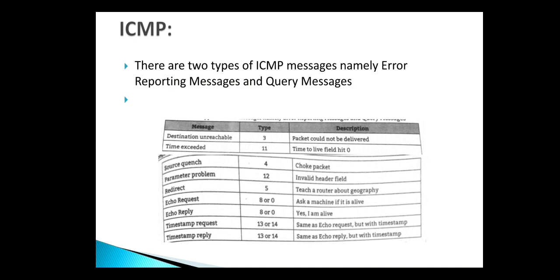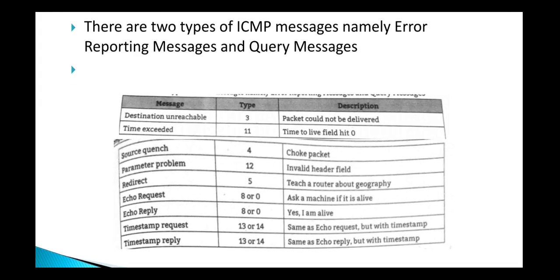There are 2 types of ICMP messages. One is error reporting message and another one is query message. This is a list of messages and their types. Destination unreachable, and the code used is 3, meaning the packet could not be delivered. Time exceeded, that is code 11, when the time to live field hits 0, meaning the packet traveled through a number of networks.